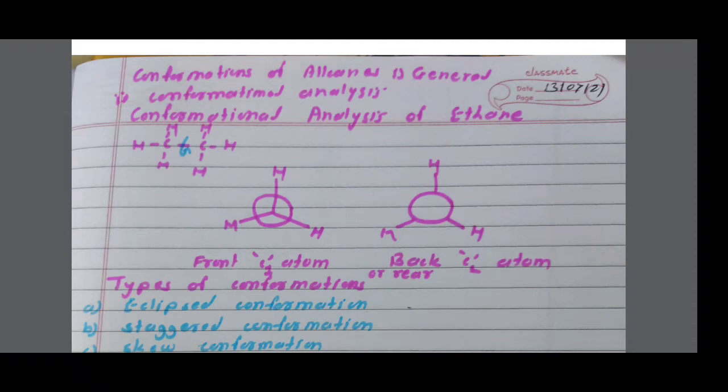The various structures obtained are due to one type of strain called the torsional strain, which is the repulsive interaction between bonds, that is bonding electrons on adjacent atoms. This leads to restricted rotation. Such interaction is known as the torsional strain. And the angle of rotation about the single bond is called the dihedral angle, sometimes called the torsional angle. Means dihedral angle is also called the torsional angle. This is an important stereochemical parameter used to study the conformational analysis.